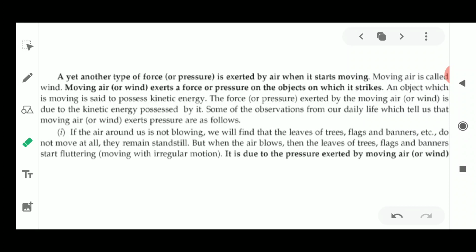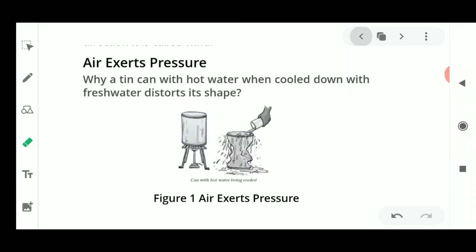Before starting today's video, I would like to tell you that yesterday we discussed air and how it is formed. To some extent, we also discussed the properties of air. In the last class, it was discussed that air exerts pressure. Today I am going to start with the next conditions where air is exerting atmospheric pressure.